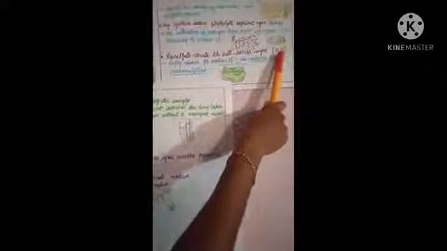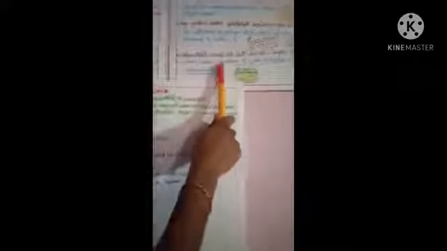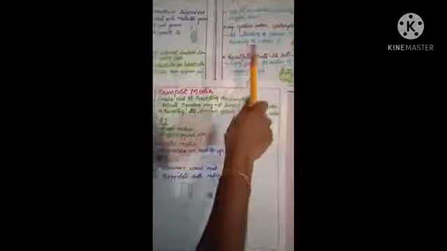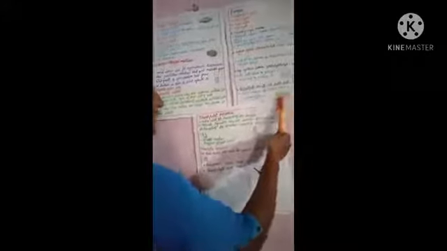Next one is thiosulfate citrate bile salt sucrose agar, TCBS agar. It is highly selective for isolation of V. cholerae and V. parahaemolyticus. See, this is the diagram of Vibrio parahaemolyticus.